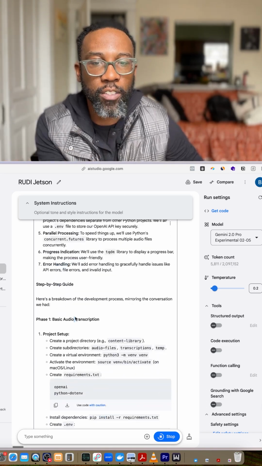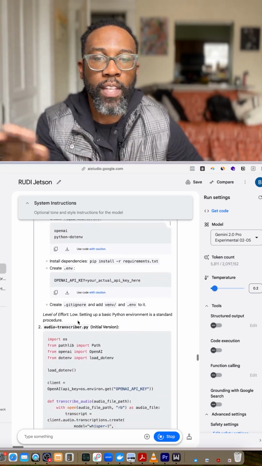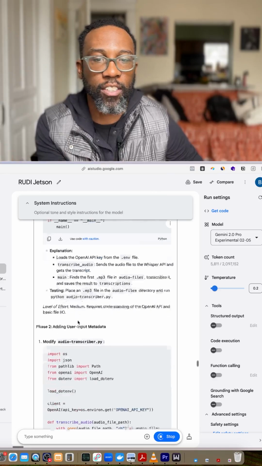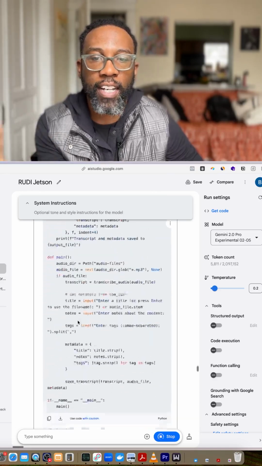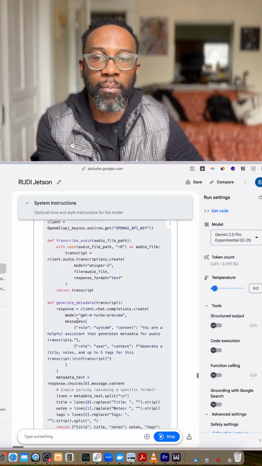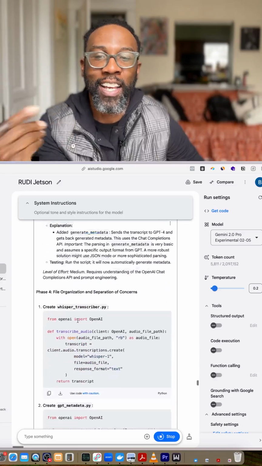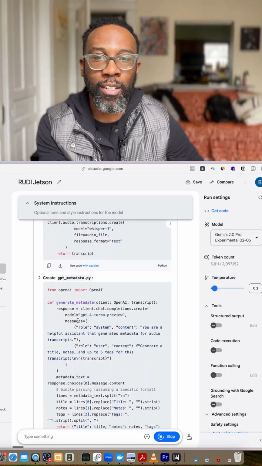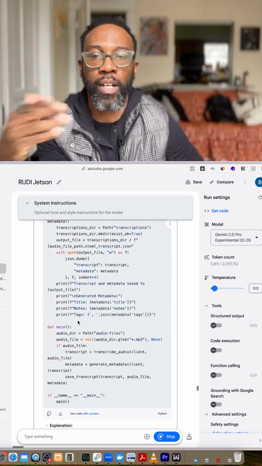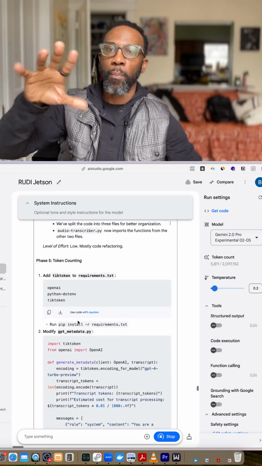Now here's the basic. It's going to walk you through how to open up this entire thing. Here's all the code. Here's the modify audio. Literally, here's a step-by-step guide on how you can build one. I'm probably going to end up putting this in my newsletter for those who are interested in doing this. But I hope this just shows you the power of what this is.